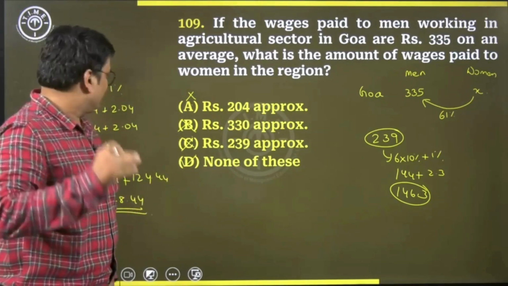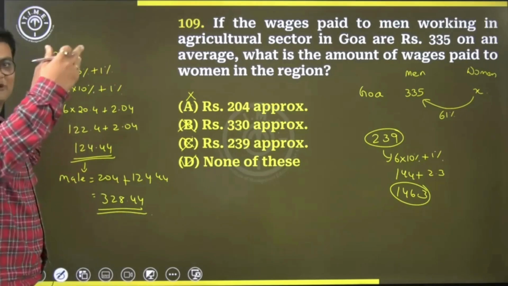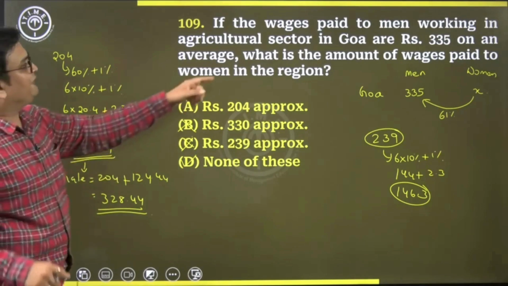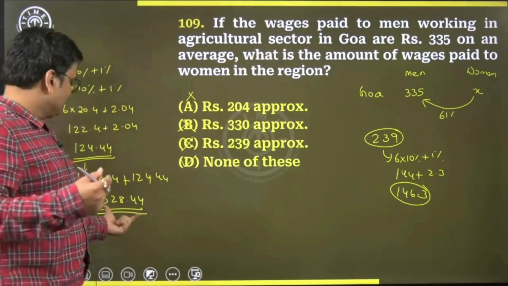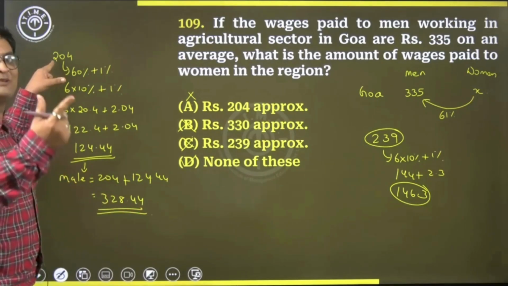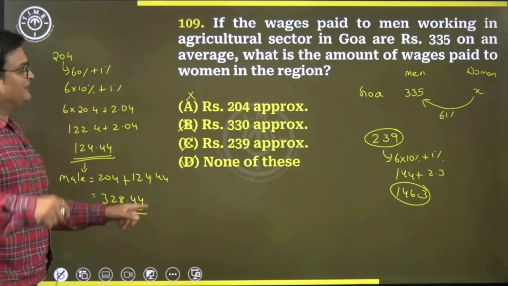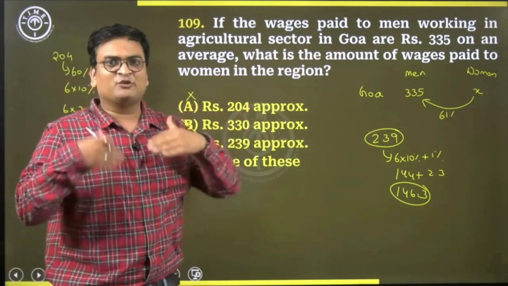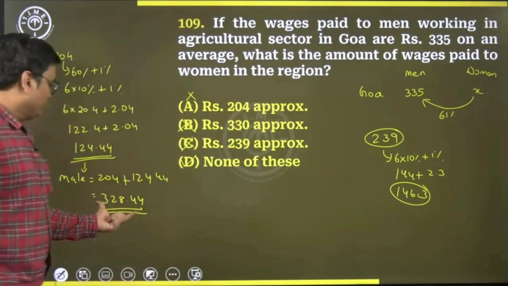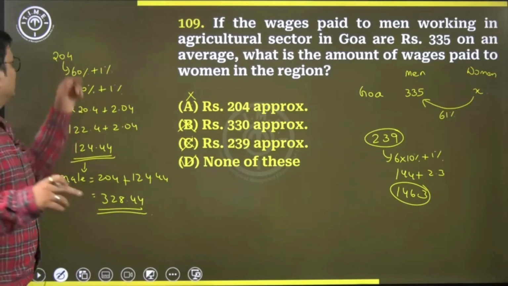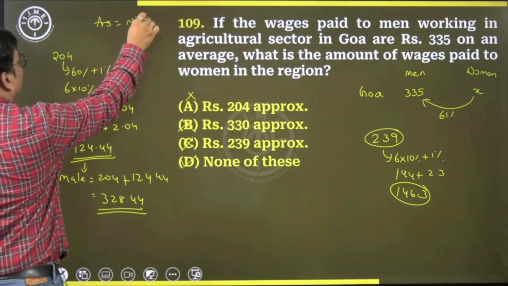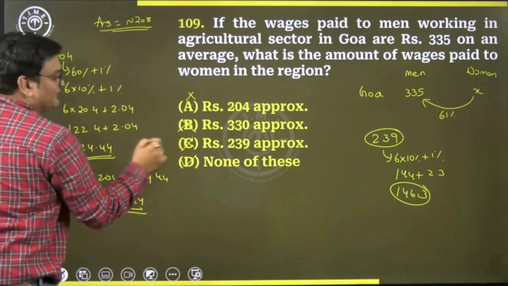If you want the exact value, my answer should be slightly more than 204, because when I take this as 204, I am ending up at around 328. If I want 335, how much more is it? It's almost 2% more. The gap is of around 6.5. 6.5 on 328 will be around 2%. So this value should also be 2% more. Thus my answer should be somewhere around 208, which is none of these.